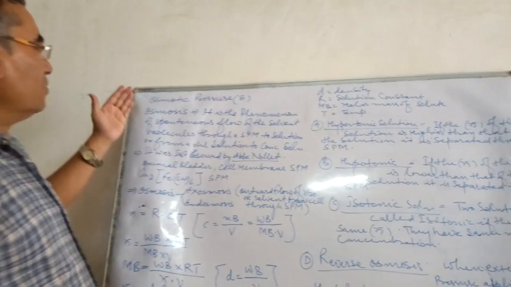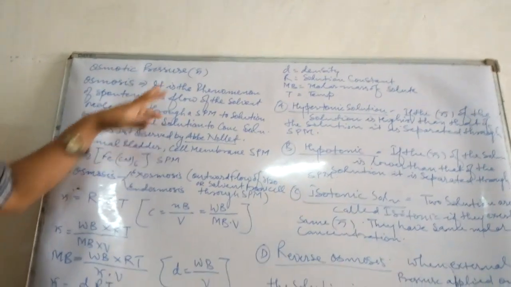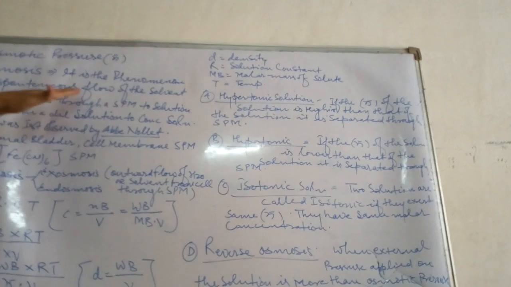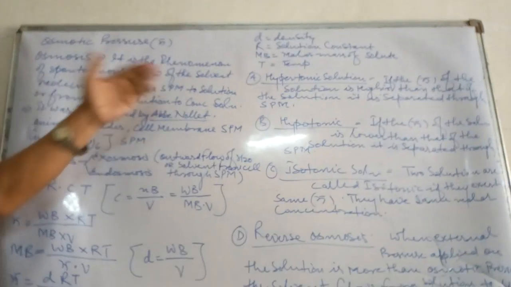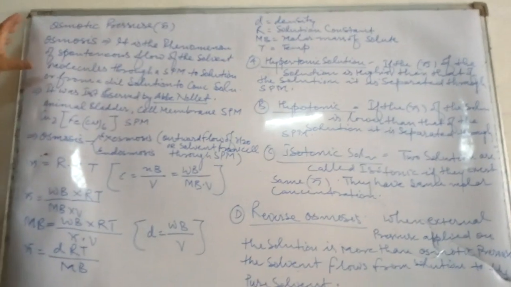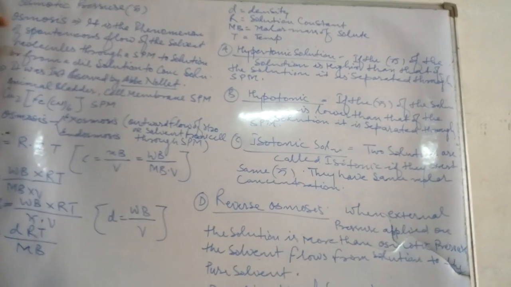Children, today I will discuss the fourth colligative property, osmotic pressure, denoted by pi. You know osmosis: it is the phenomenon of spontaneous flow of the solvent molecules through a semi-permeable membrane to solution, or from a dilute solution to a concentrated solution. First, go through the definition and concept of osmosis.